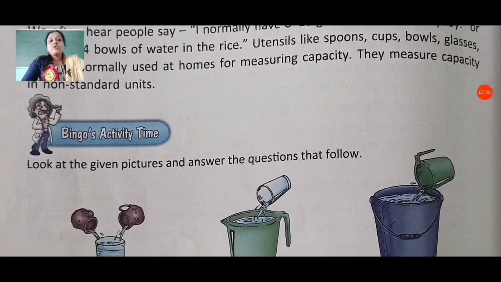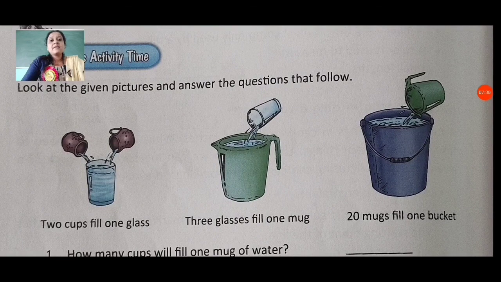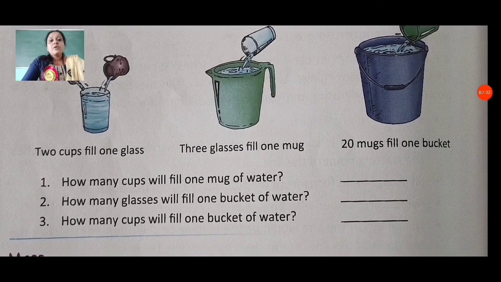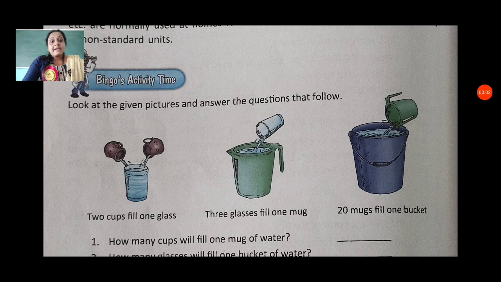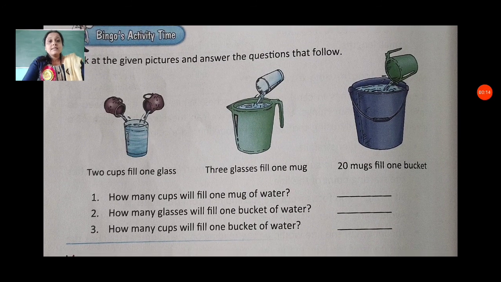Then we have a picture here. We have an activity here. Look at the given pictures and answer the questions that follow. We have a figure available. First, 2 cups fill 1 glass, 3 glasses fill 1 mug, 20 mugs fill 1 bucket. You can see here the different containers have different capacities to store water in them.